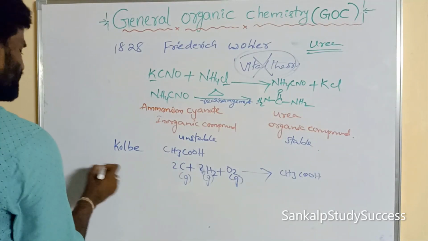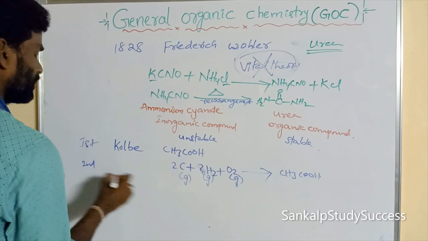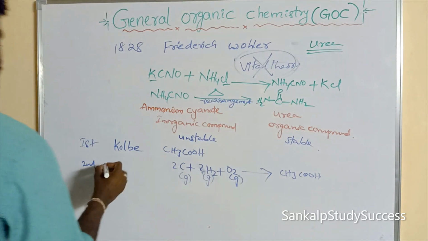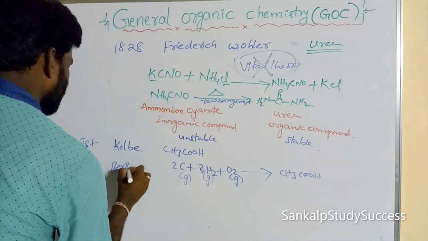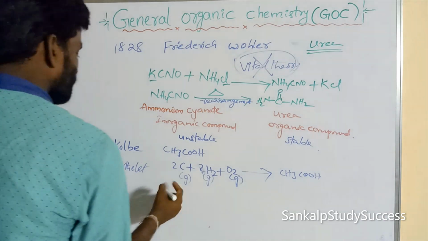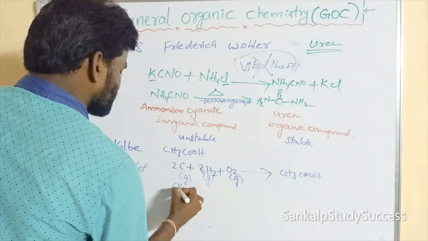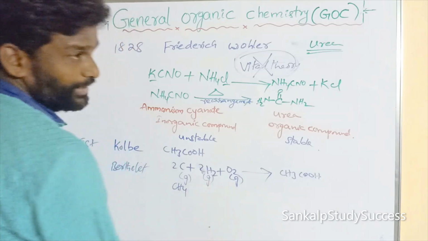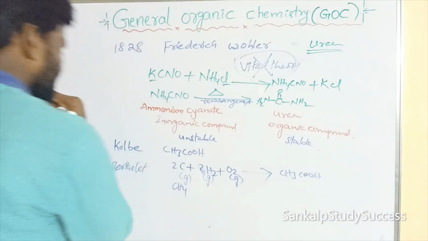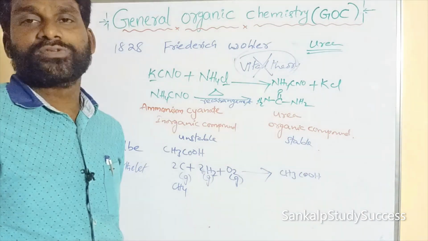Next, the second organic compound. Berthelot, who is that scientist? Berthelot prepared methane. What is the second organic compound? Methane, CH4. This is the biogas. Methane is also produced from its constituent elements, carbon and hydrogen.